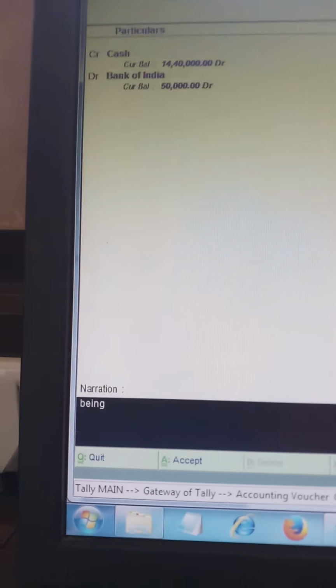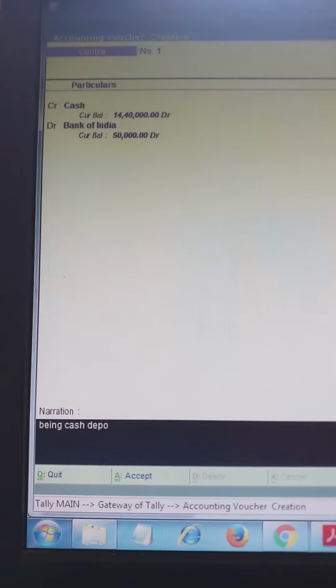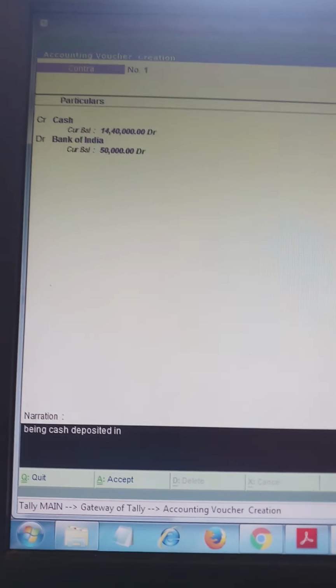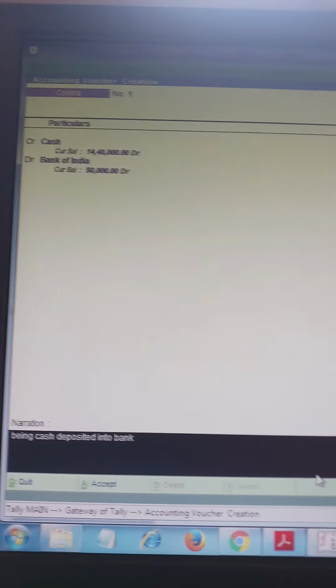Being, B-E-I-N-G, being cash deposited into bank. Okay, accept the entry.